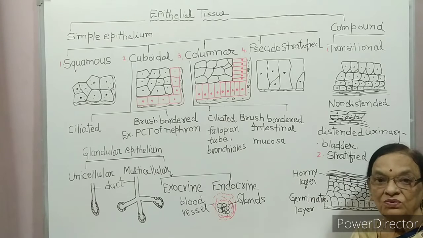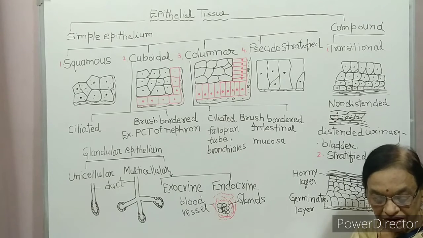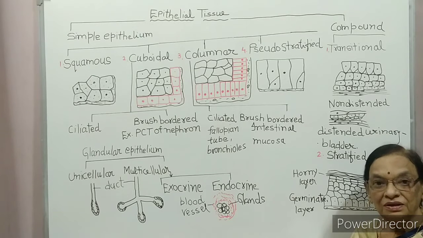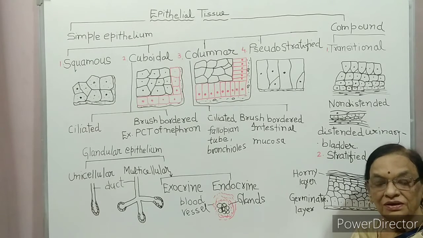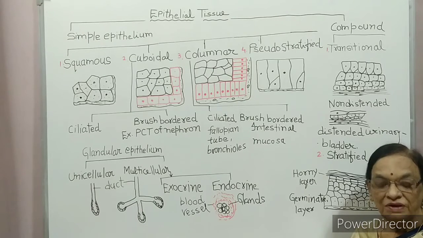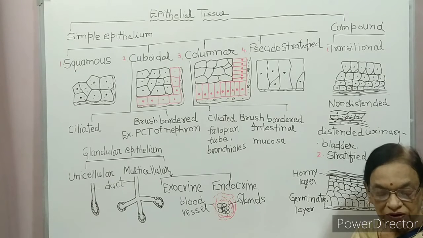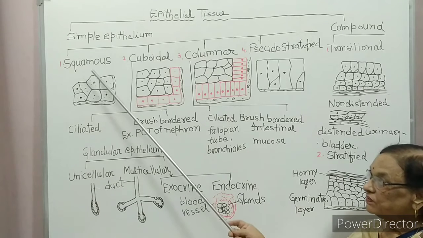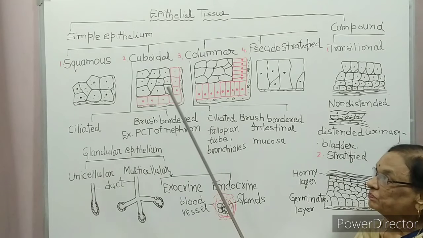You know, through alveoli, exchange of gases, carbon dioxide and oxygen, takes place. It lines the peritoneum of the body cavity. So it is found in the inner lining of alveoli, in blood vessels and in the peritoneum layer of the body cavity. So squamous is meant for diffusion and for filtration.